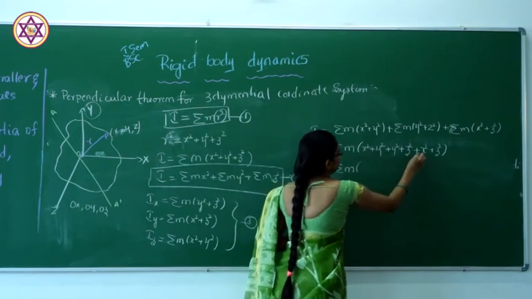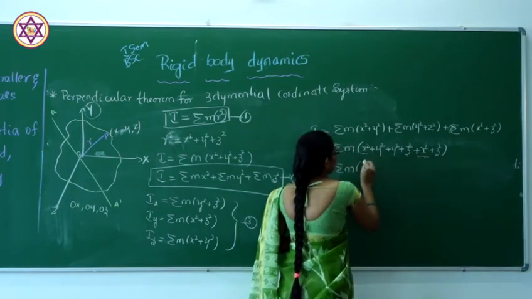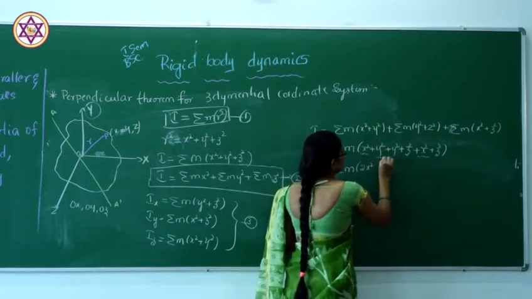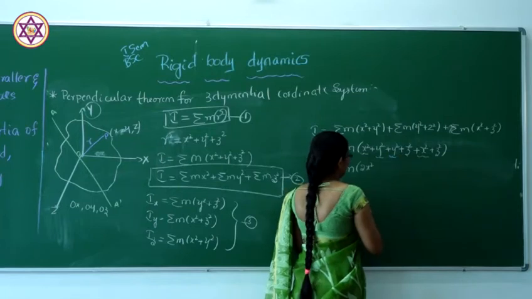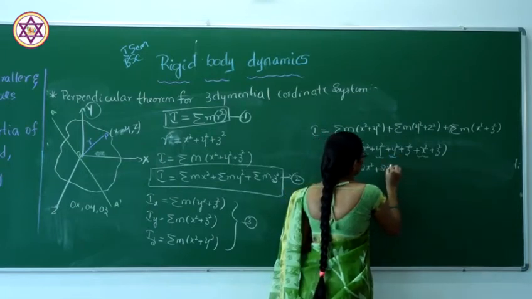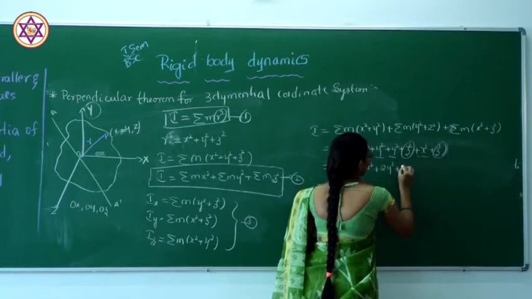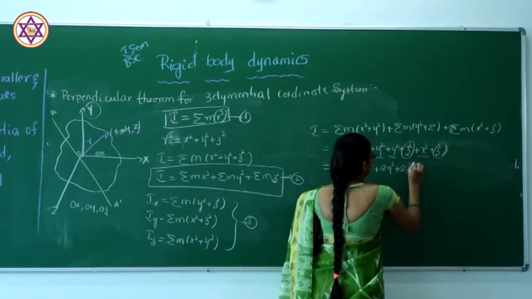So x square plus x square is 2x square, y square plus y square is 2y square, and z square plus z square is 2z square.